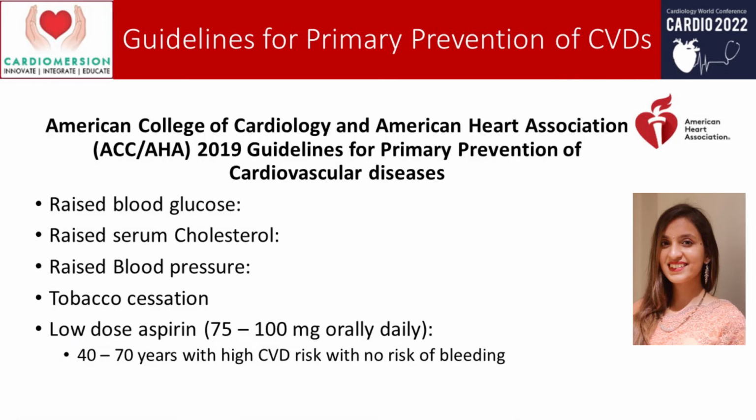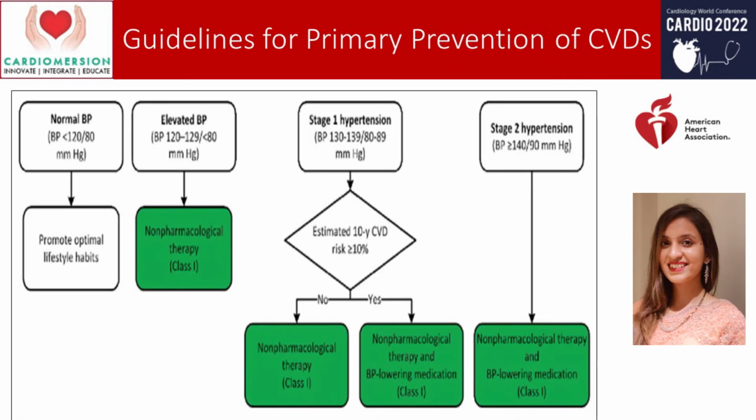Then for blood pressure, if BP is normal, then promote optimal lifestyle habits. If there is elevated blood pressure, 120 to 129, pre-hypertension blood pressure, then non-pharmacological therapy can be given. Stage 1 hypertension, 130 to 139 and 80 to 89. Then we have to estimate 10-year CVD risk score of more than or equal to 10%. If it is more than or equal to 10%, then non-pharmacological therapy and BP lowering medication should also be started. For stage 2 hypertension, you can straight away start BP lowering medication along with non-pharmacological therapy.